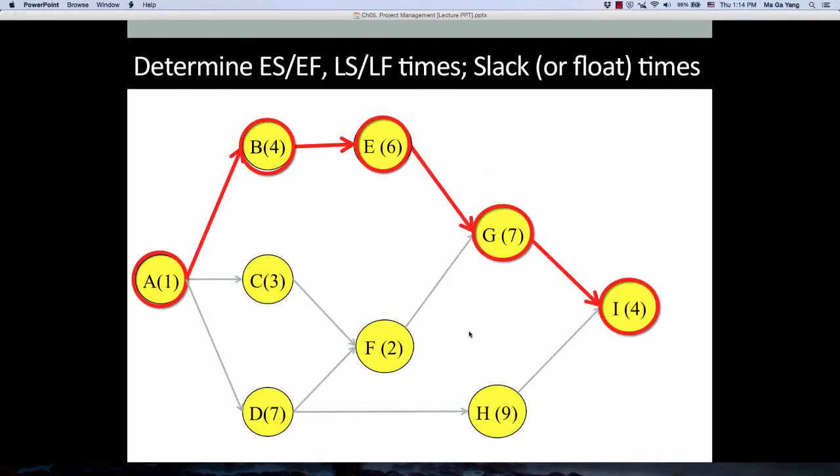Now we have to calculate early start and finish, late start and finish times to find out slack or float times. This is our critical path, and we know that these other activities have slack time, have flexibilities. So we start with 0 for the first activity, and 1, and this 1 goes to B, C, D, and then 5, 4, and 8. Consider E, which has only one predecessor, 5 goes here, and 11.